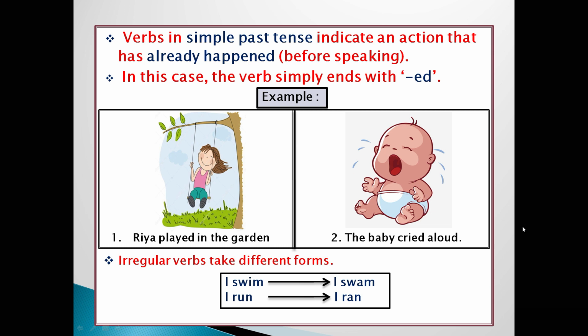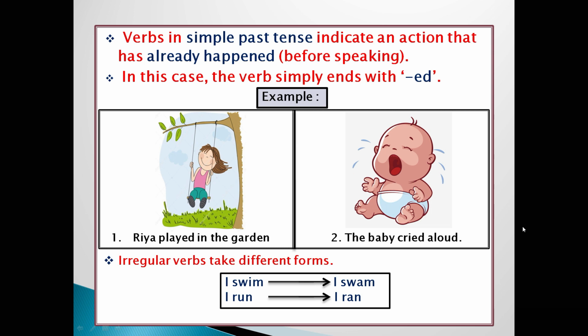Verbs in simple past tense indicate an action that has already happened before speaking. In this case, the verb simply ends with ed. For example, Ria played in the garden. The baby cried aloud. Here, played and cried are showing past tense. Okay.